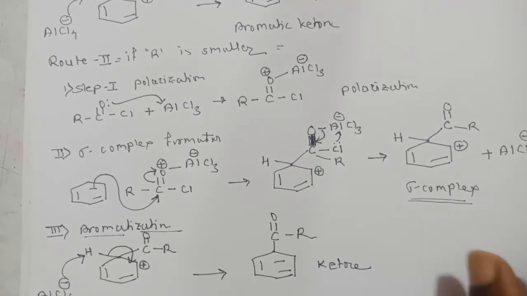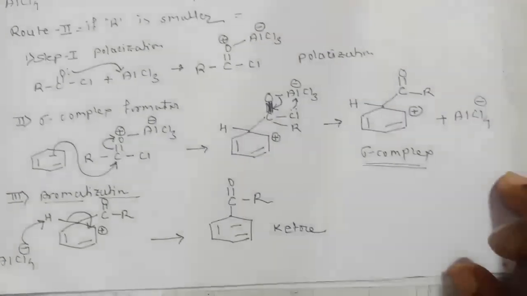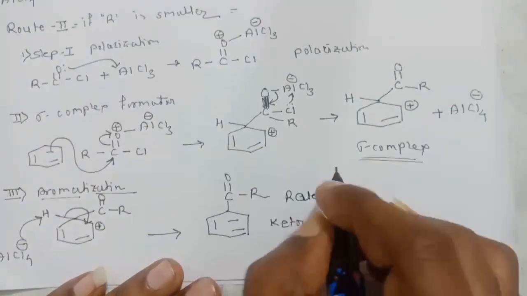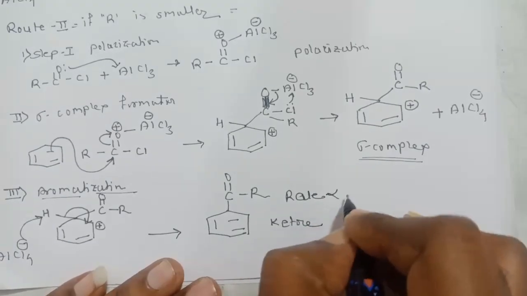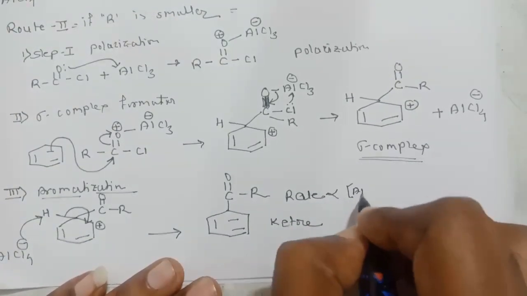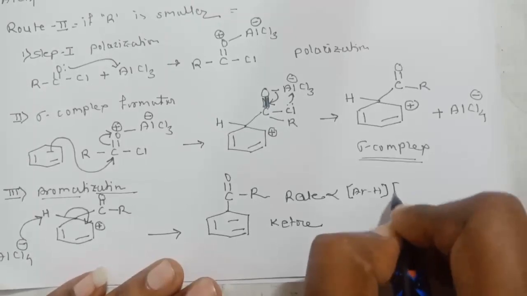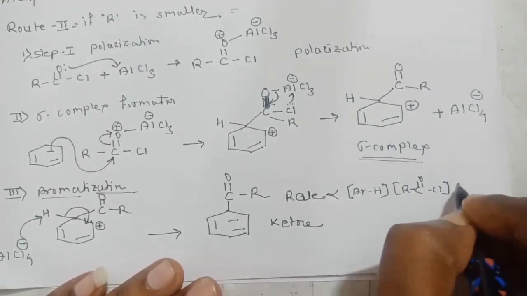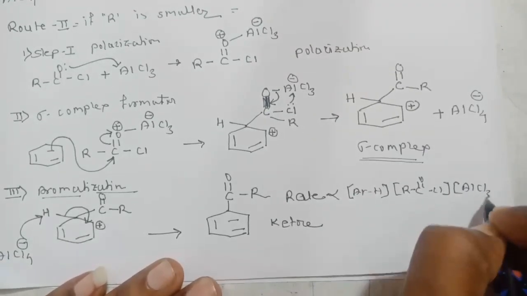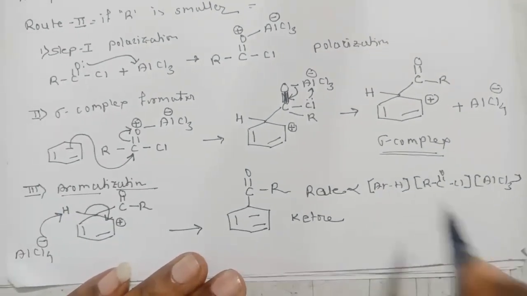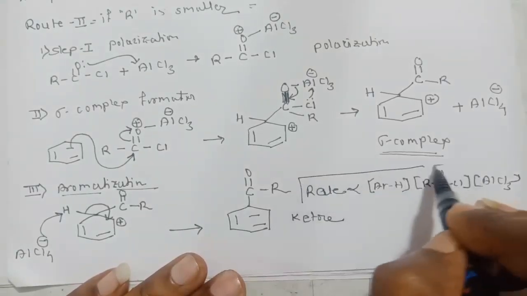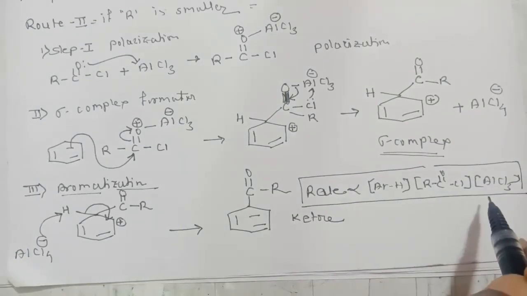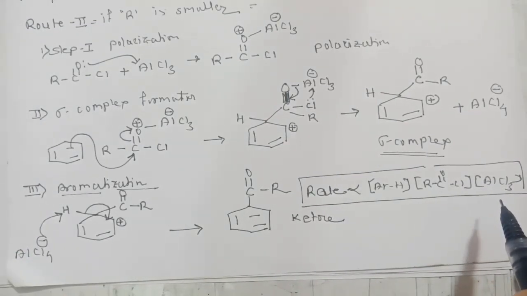So in both the mechanisms, that is route 1 and route 2, we can say that the rate of the reaction is directly proportional to the concentration of the aromatic ring, the concentration of acyl chloride, and the concentration of AlCl3. So in the rate determining step, there is involvement of all 3: aromatic ring, acyl chloride, as well as the AlCl3 catalyst.